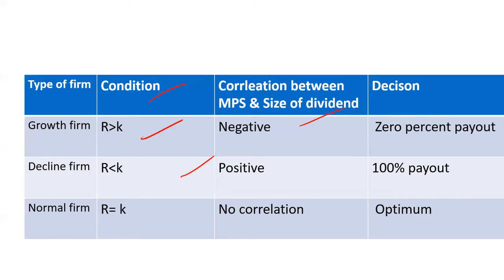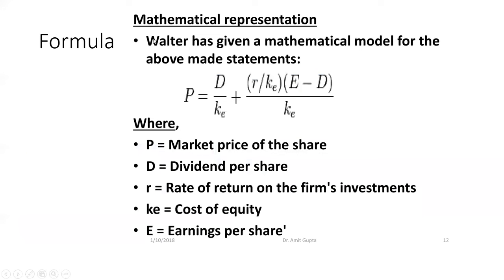I hope this chart is clear. Here all the conditions are mentioned. Let's understand the mathematical representation formula by Walter. Walter has given a mathematical model for the above made statements, whatever assumption he made here. So the formula is P = D/KE + R(E - D)/KE^2. So this formula, if you write it once or twice or thrice, you will keep it in mind.